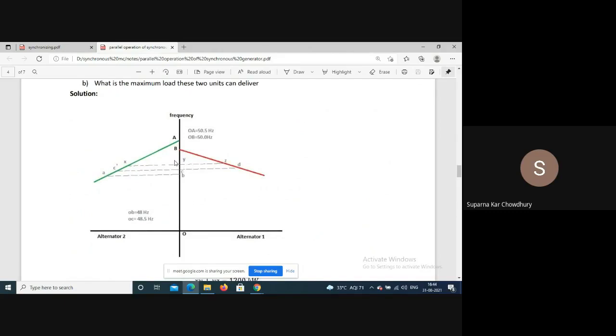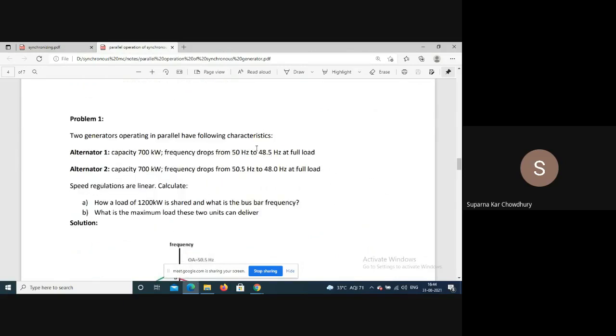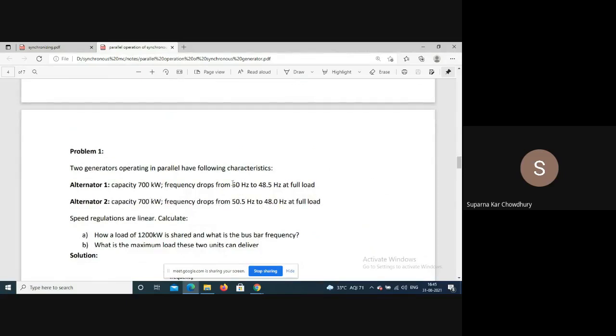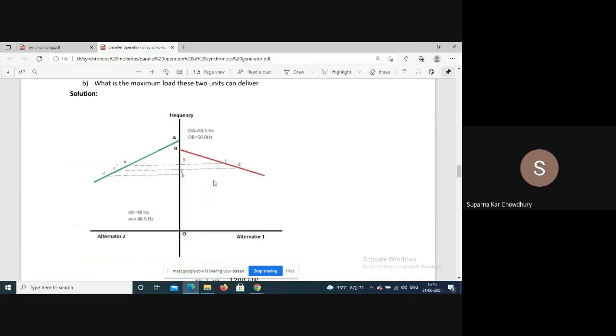Say these two are the governor characteristics of the generators. For generator 1, the frequency drops from 50 hertz to 48.5 hertz. So if this is the characteristic for generator 1, this is 50 hertz, and at the rated point the corresponding frequency is 48.5 hertz. Similarly for generator 2, this is 50.5 and the rated point is 48.